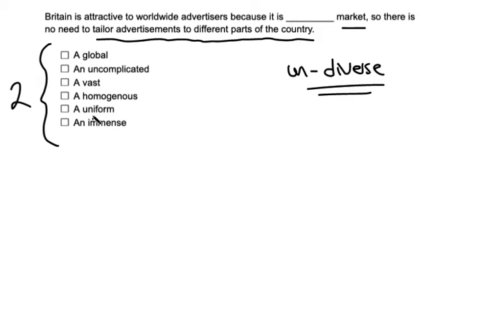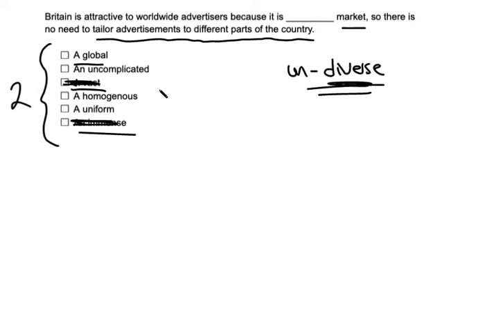The first two that people often pick are vast and immense. But are we really talking about how big the market is? No. We're talking about how diverse it is. And vastness and immensity have nothing to do, necessarily, with diversity. So those are out.